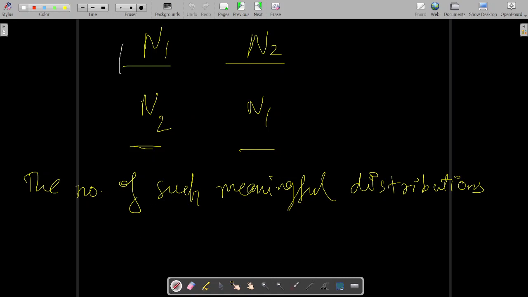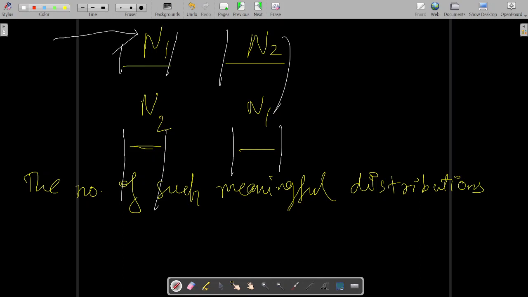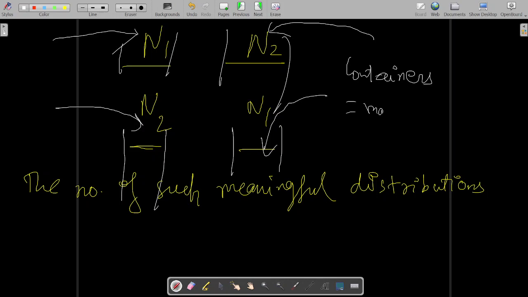Suppose this is your container number 1 and this is your container number 2. When you distribute the N1 particles in one container and N2 particles in the other, and N2 particles in this container and N1 particles in that container, these containers are your macrostates.